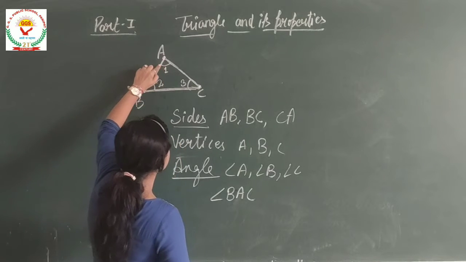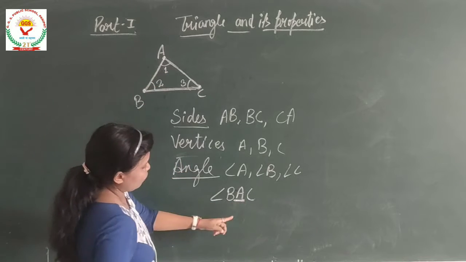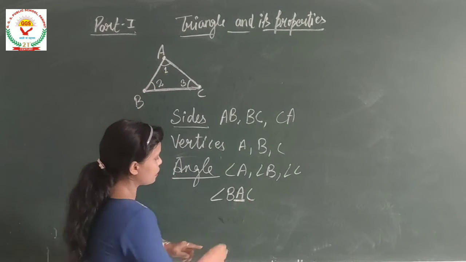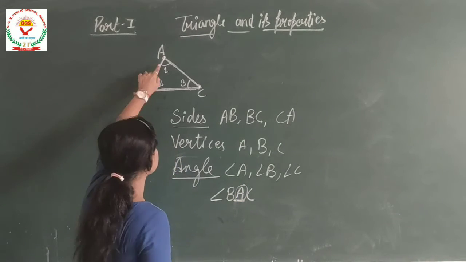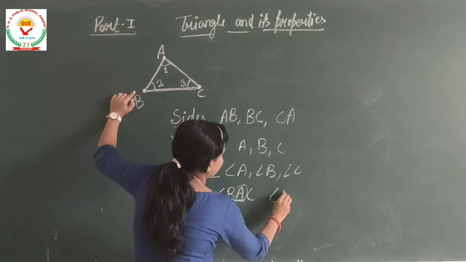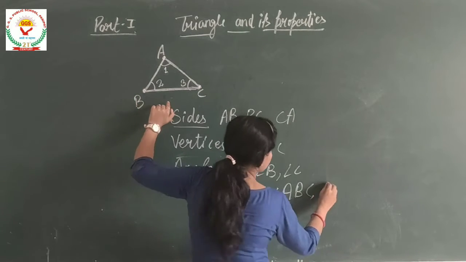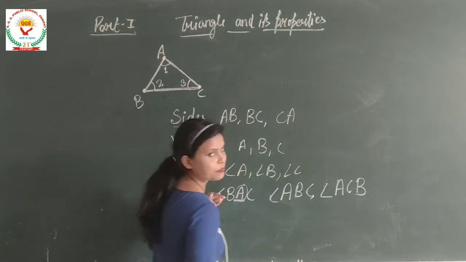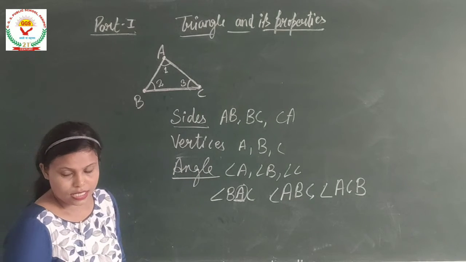Okay. So BAC represents angle number 1. The vertex in between the other two vertices is the middle letter in the name of the angle. Okay. So the next angle is angle ABC. The third one is angle ACB. Alright. So this was all about the triangle.